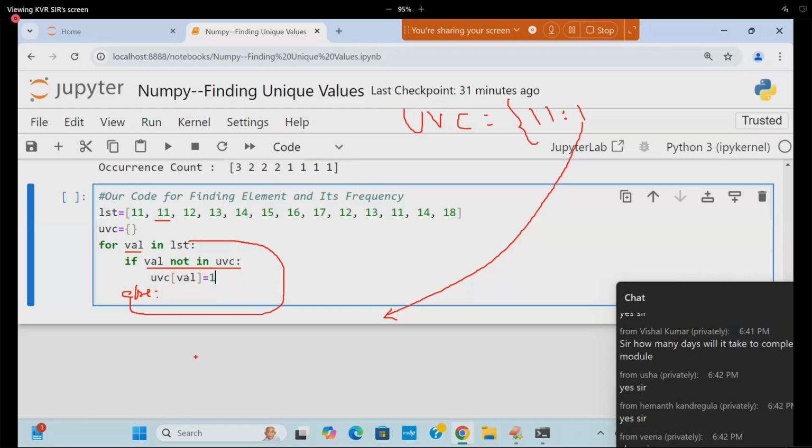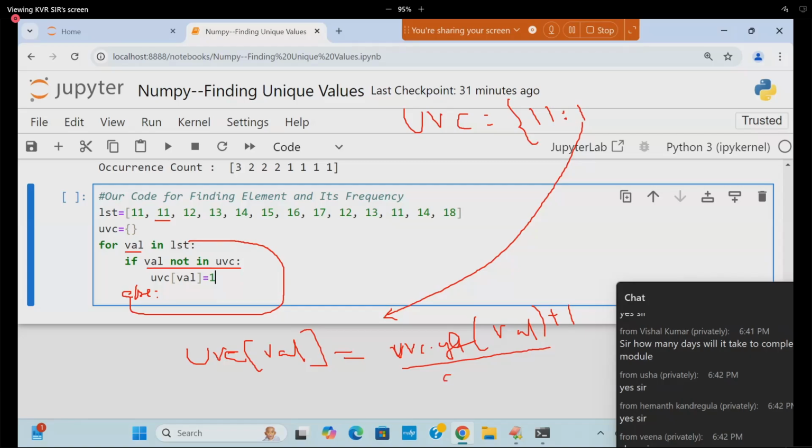How do you write it? UVC of val is equal to UVC dot get of val plus 1. UVC dot get of val means UVC of 11 is what? 1. Get is the function used to get the value by passing the key. And plus 1, so 1 plus 1 is going to be 2.